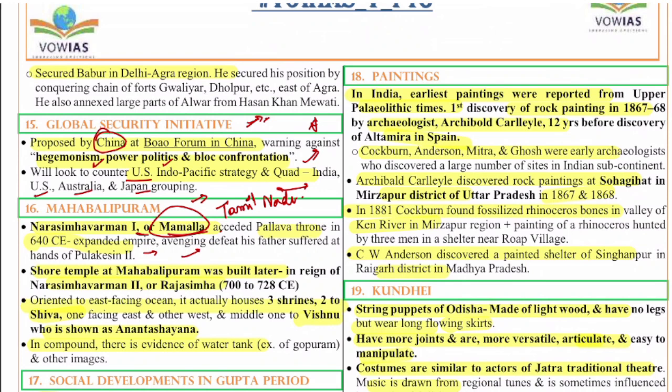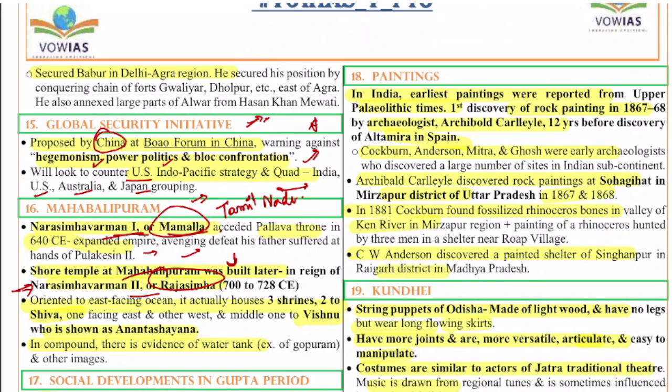This place Mahabalipuram is especially very famous for its temples, be it the Shore temple or the Pancha Rathas. The Shore temple at Mahabalipuram was built later, in the reign of Narasimhavarman II or Rajasimha. The place was founded by Narasimhavarman I, but the Shore temple by Narasimhavarman II.